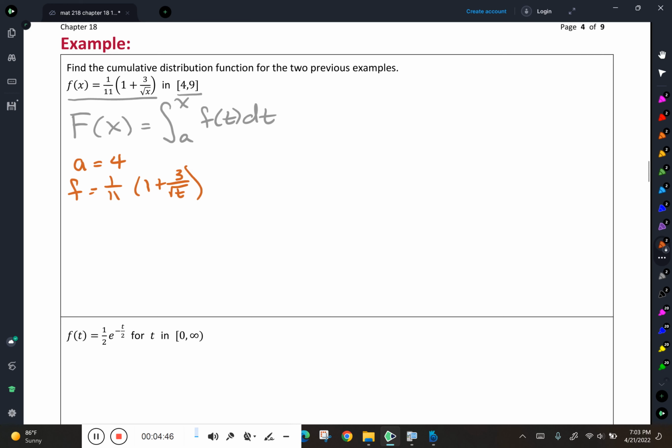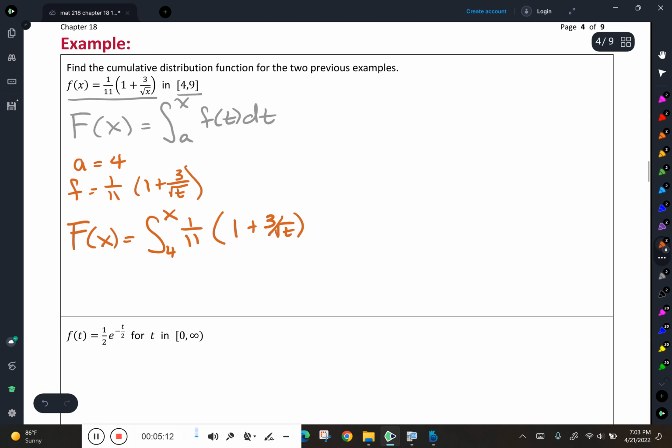Now, unfortunately, as much as I hate to say this, these I have to do by hand. So I'm going to set this up. My cumulative distribution function is going to be the integral from 4 to x of 1/11 times 1 plus 3 over root t dt.